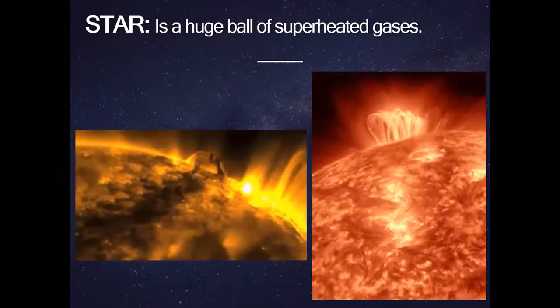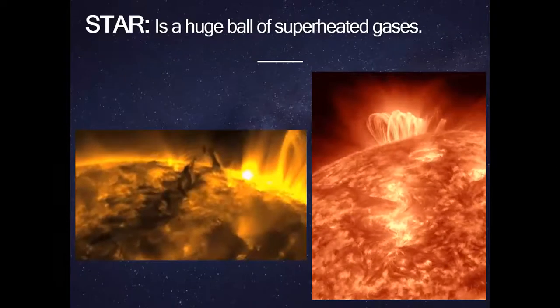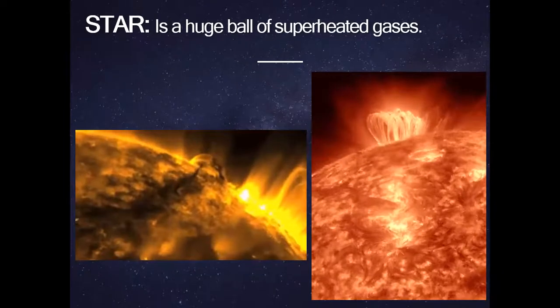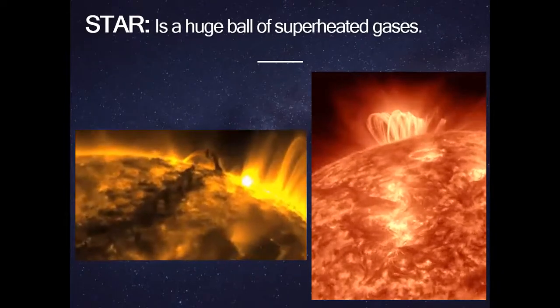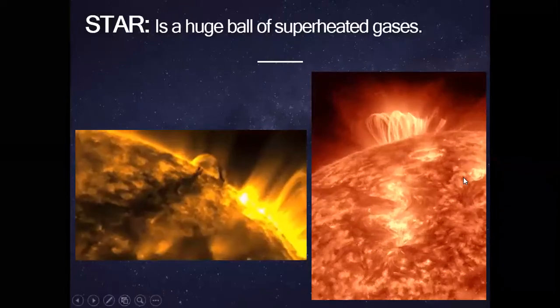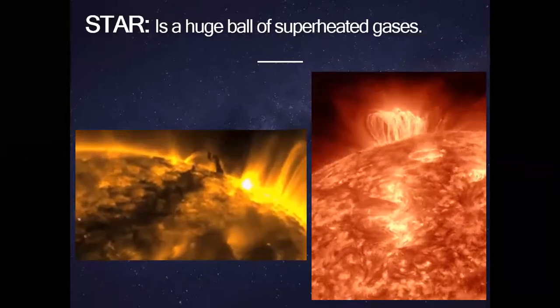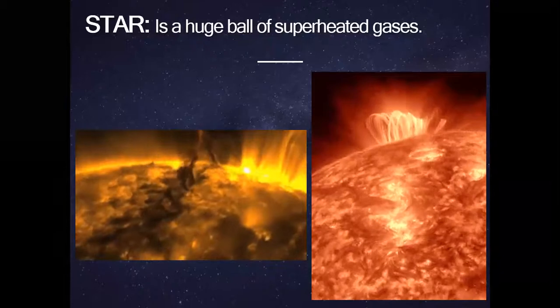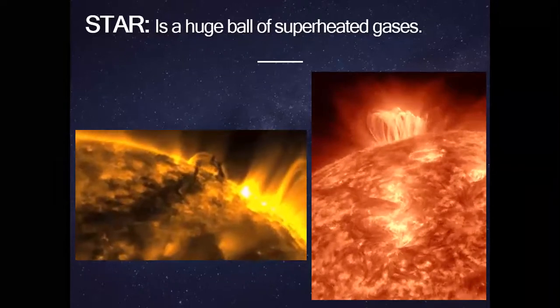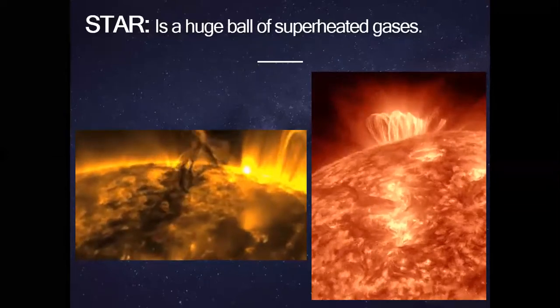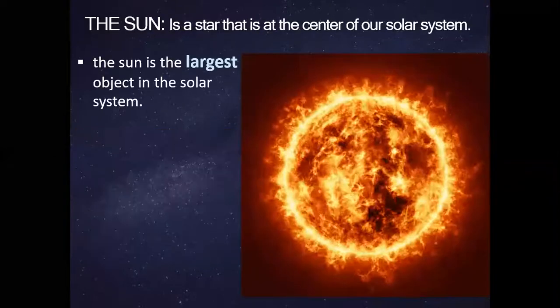So, as a beginning, what is a star? A star is not just a ball that gives us light and that's it. No, it's a super heated burning gases. Those gases are burning all the time. So, if I wanted to say what do I mean by a star, we say it's a huge ball of superheated gases or burning gases. Star gives both light and heat.